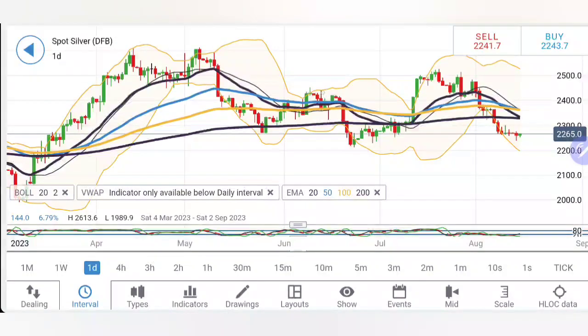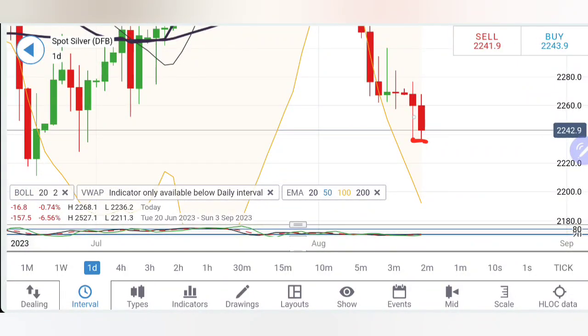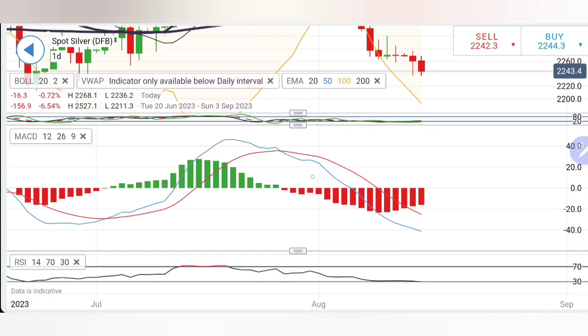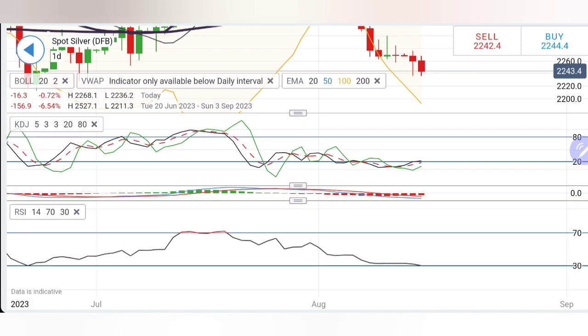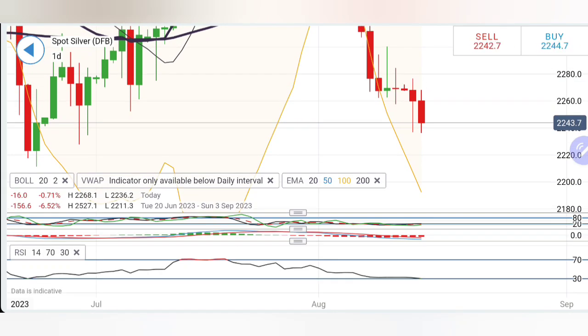And on the daily charts, now see on the daily charts, almost lower lows are done. A reversal here can be expected only and only if it stays above 2280, and on the downside 2230 is a good support. Stochastic oversold, MACD divergent and bearish, RSI hitting a bottom. Considering this, I will recommend you to sell silver today.